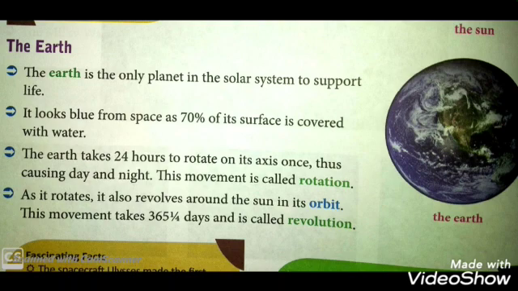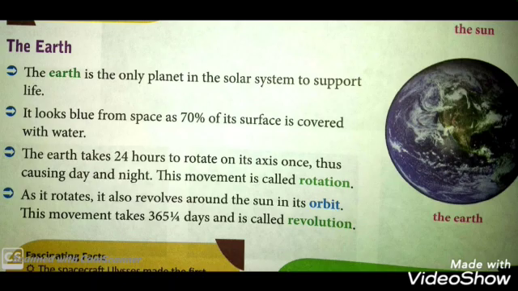This movement takes 365 days and is called revolution. So students, the Earth takes 24 hours to rotate on its axis and it takes 365 and 1/4 days to revolve around the Sun. This movement is called revolution.